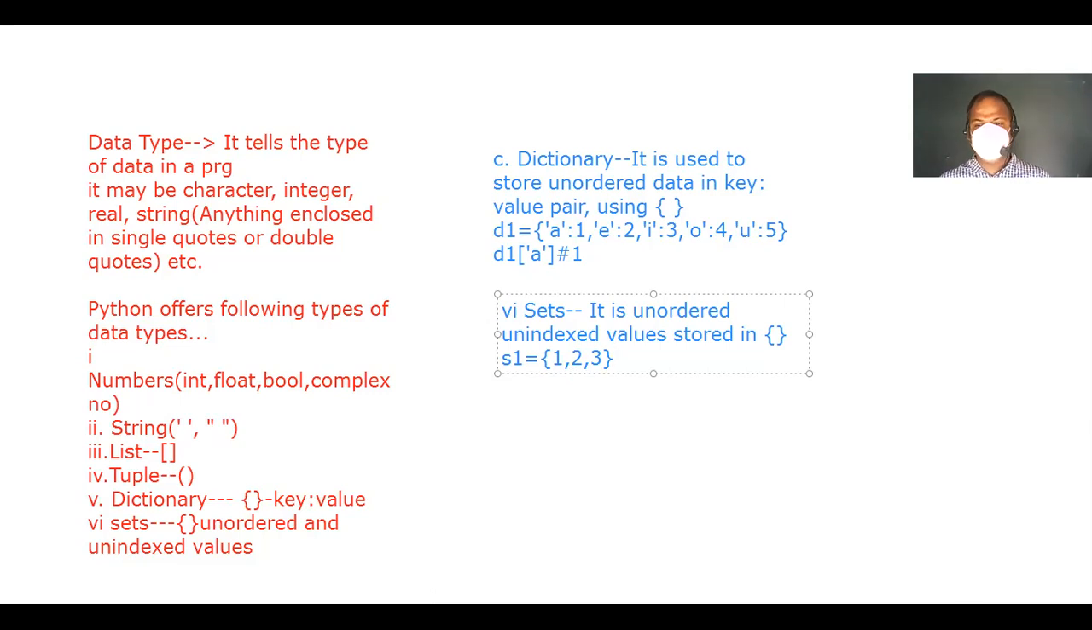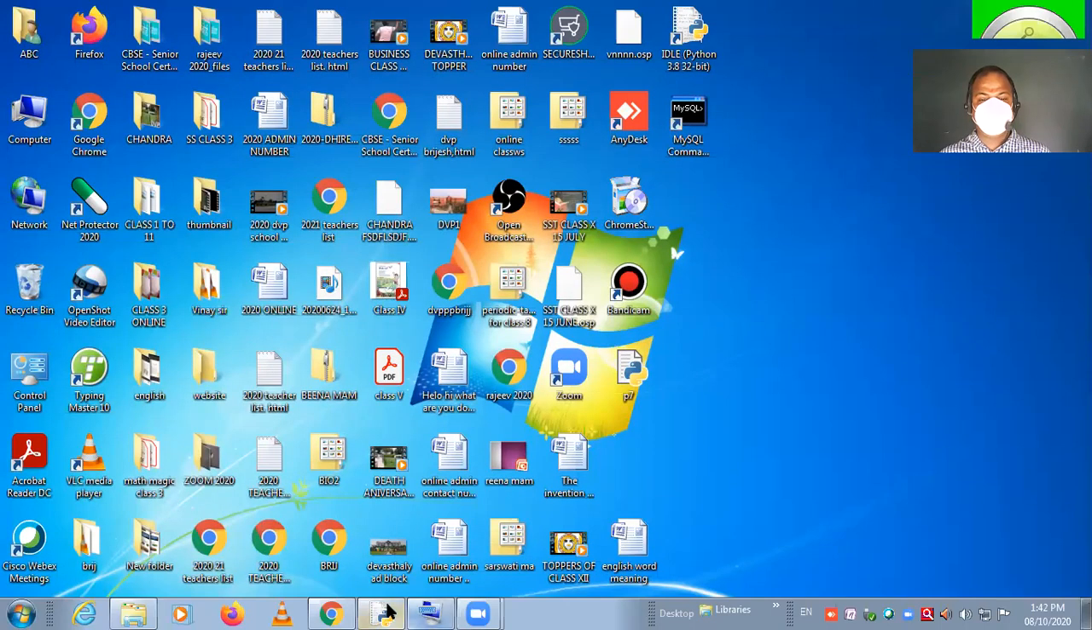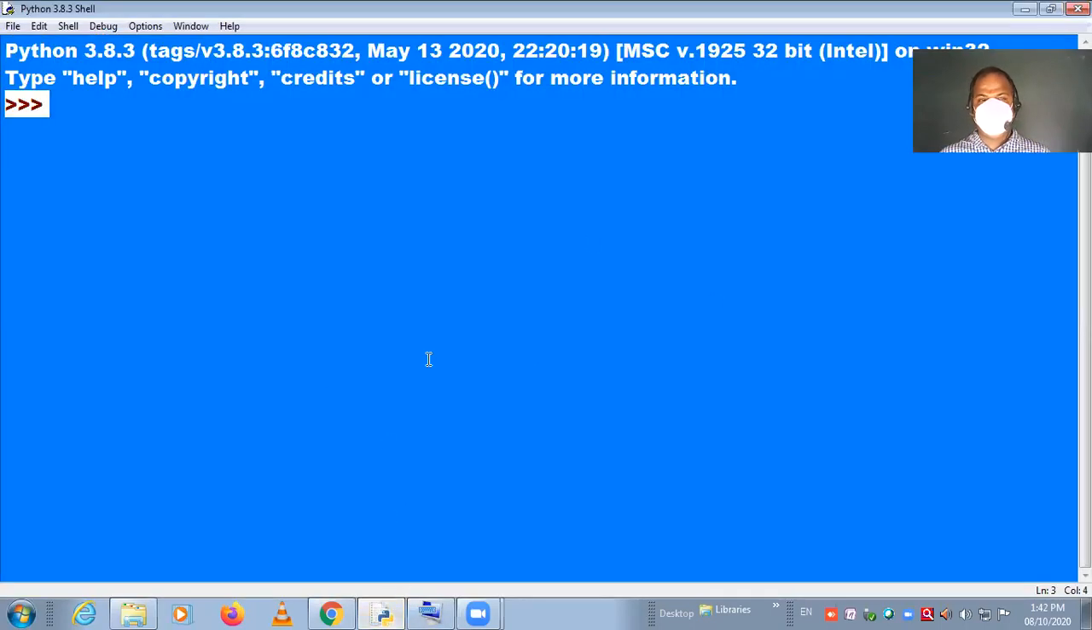So let's see practically how we can do all that we have learned till now. Let me show you the screen. Okay, Python. First, the numbers: integers we have to see, float we have to see, booleans, and afterwards complex numbers. Let's see all of them in sequence.